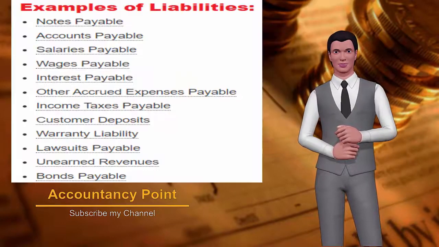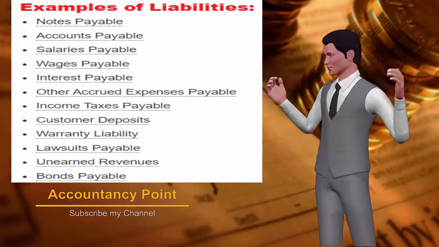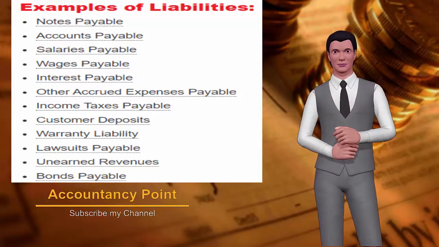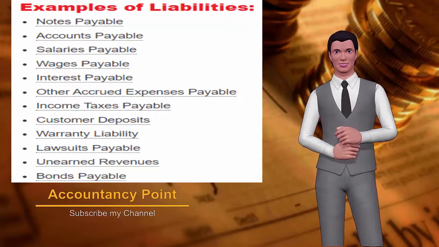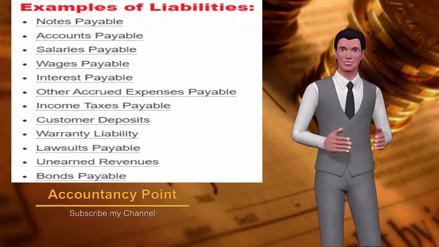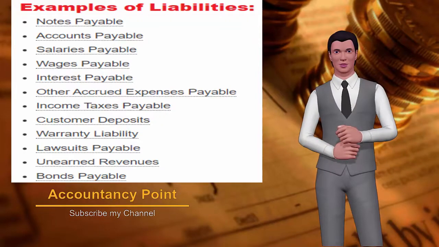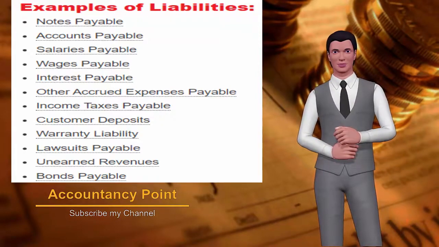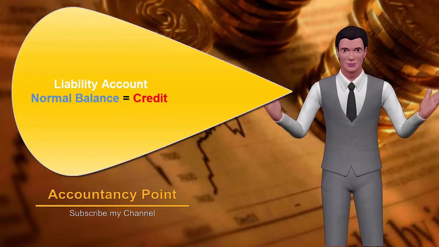Examples of liability accounts reported on a company's balance sheet include notes payable, accounts payable, salaries payable, wages payable, interest payable, other accrued expenses payable, income taxes payable, customer deposits, warranty liability, lawsuits payable, unearned revenues, bonds payable. Liability accounts will normally have credit balances.